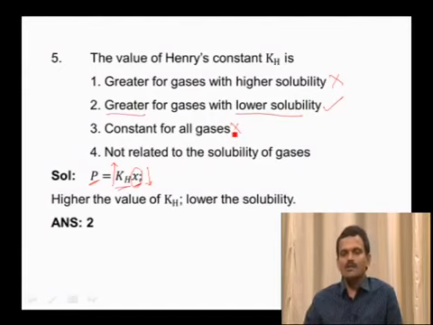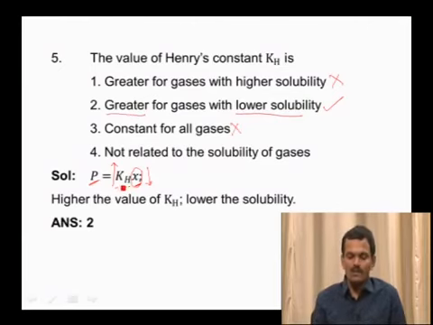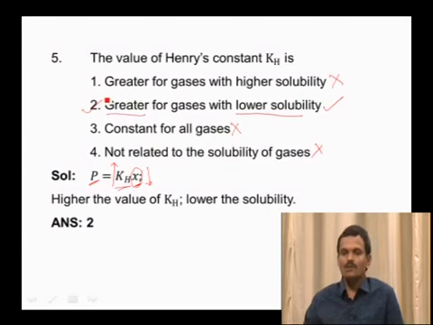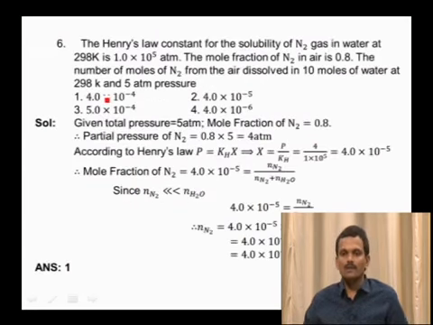See, Henry's constant is not even the same for the same gas. At different temperatures, the Kh value is different. And the given fourth option is not related to solubility of the gas. Now we only discussed the Kh value is related to X. So the fourth statement is also wrong. So our answer is greater for gases with lower solubility. And come to the next question.